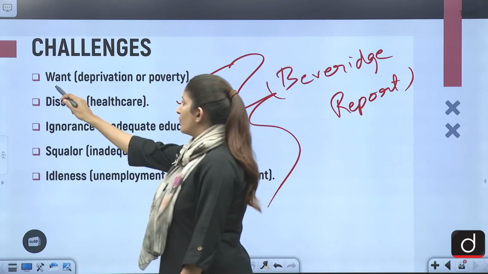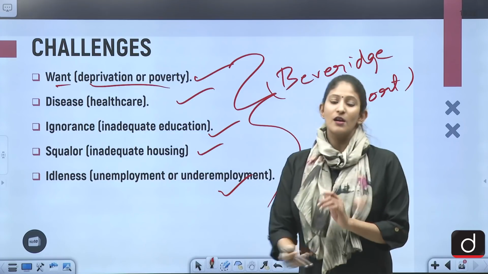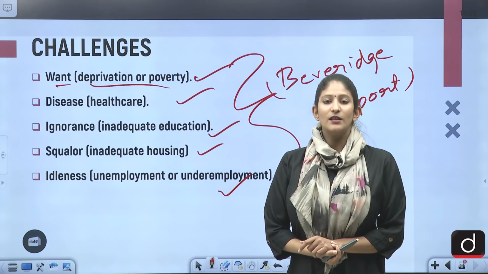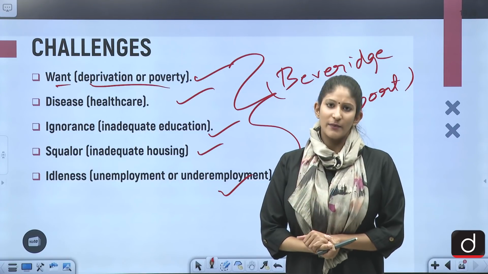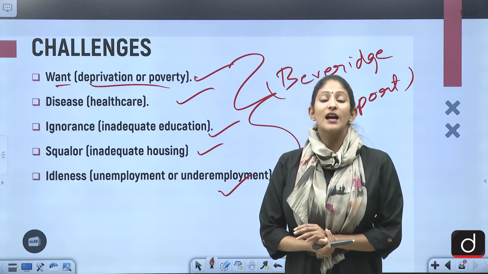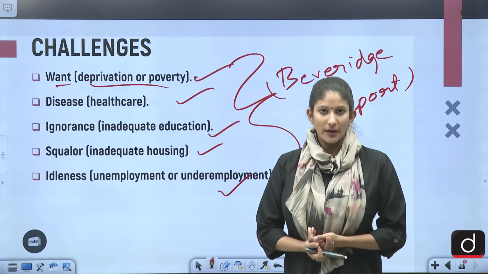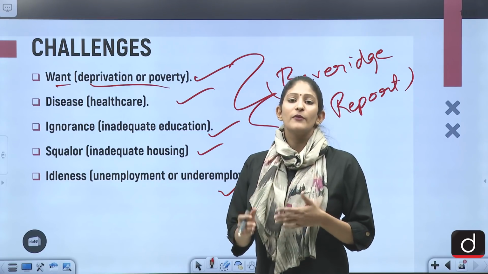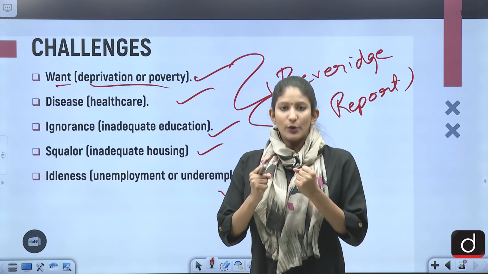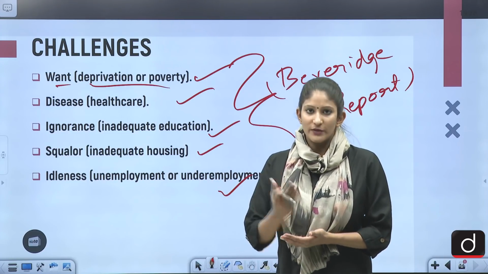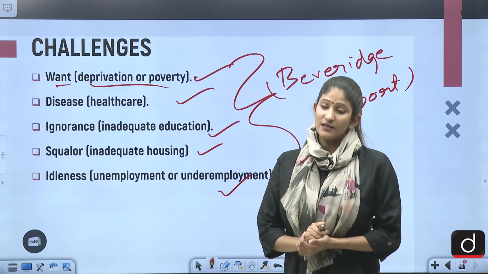First was want, that is deprivation or poverty because of the COVID-19 pandemic. Now, all the households did not witness equal economic pain, equal economic loss. There were so many people who have been pulled back down to poverty, who were uplifted before. So that is the first.